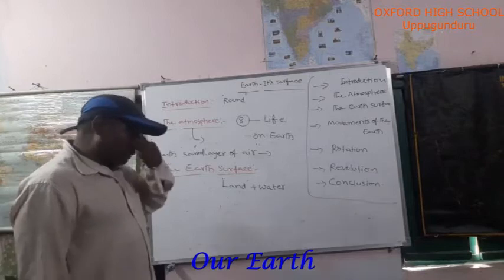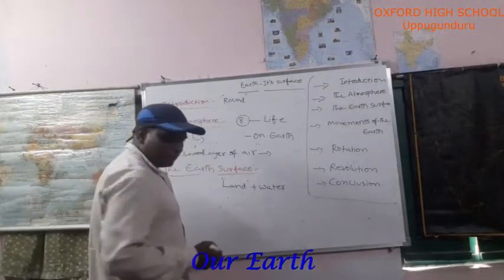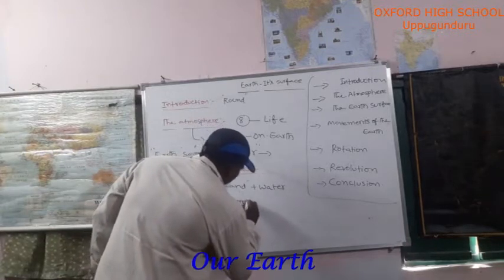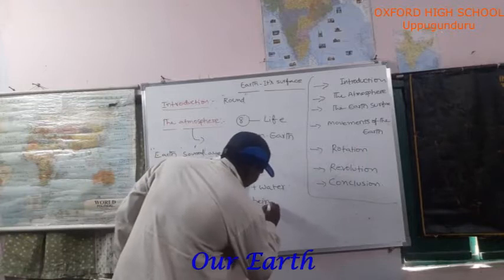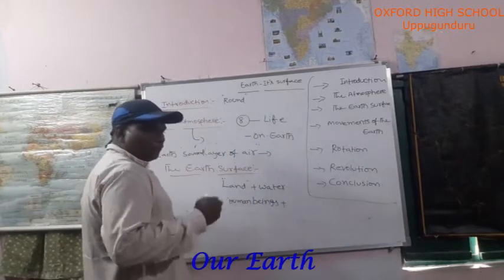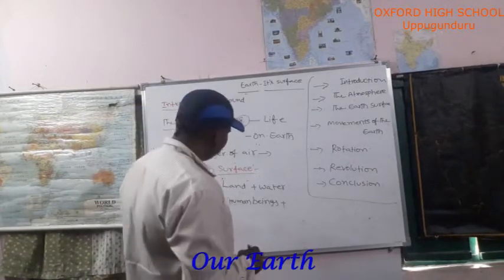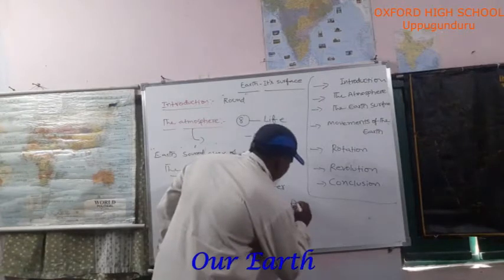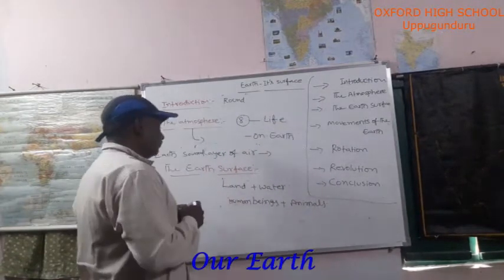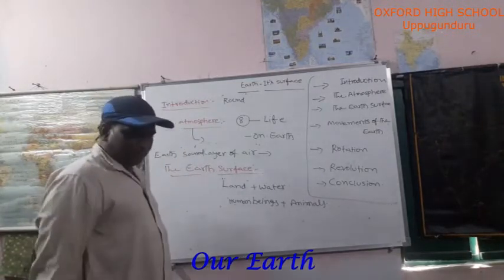Who are living on earth? Just now I told you. We means who? Human beings. Men and women, male or female, all together we can say human beings. Then animals, and next bacteria. Human beings and animals live on earth.